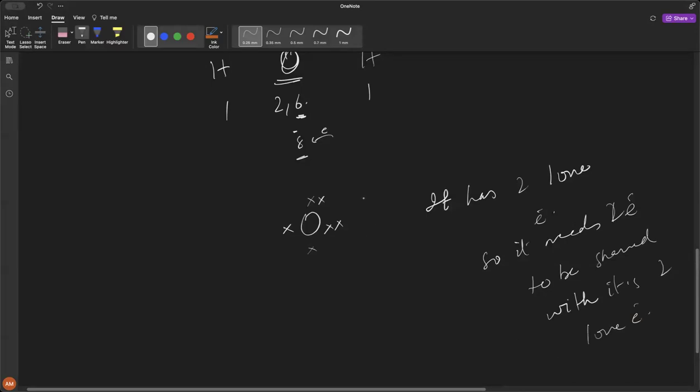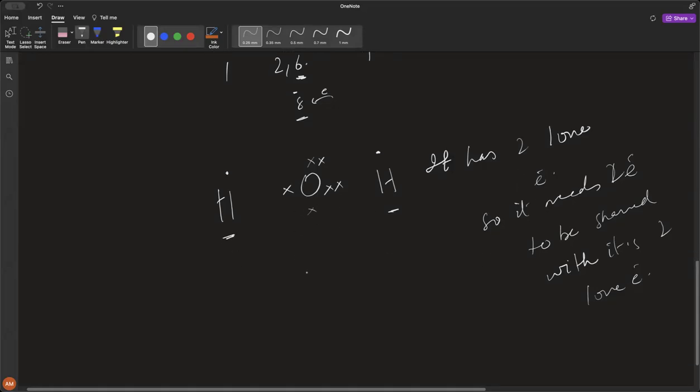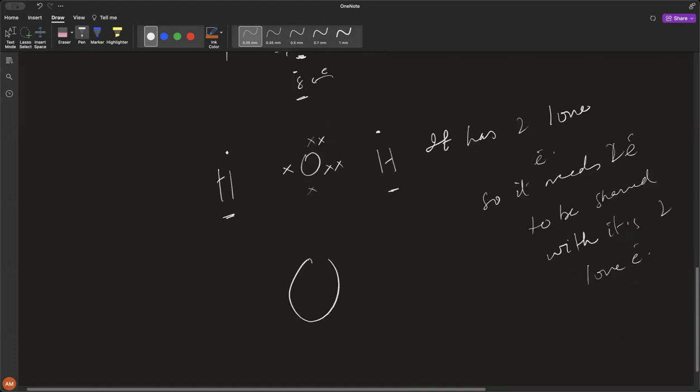On the other hand, if you look at hydrogen, hydrogen only has one electron. Another hydrogen only has one, it needs to achieve duplet. This needs to achieve duplet, this needs to achieve duplet, and this needs to achieve octet. So they are all going to be sharing electrons. So how are we going to draw this? This is the oxygen.